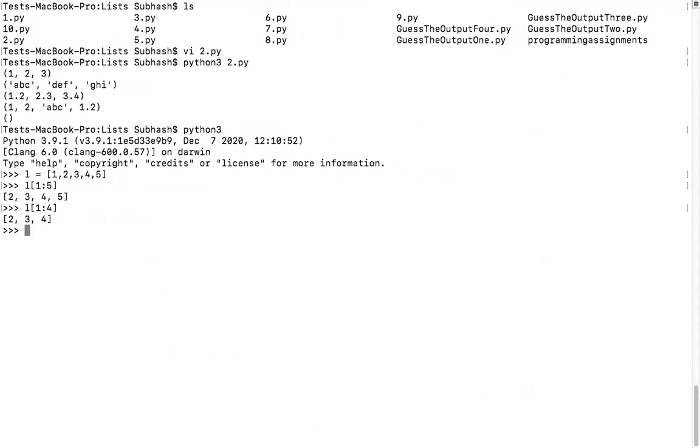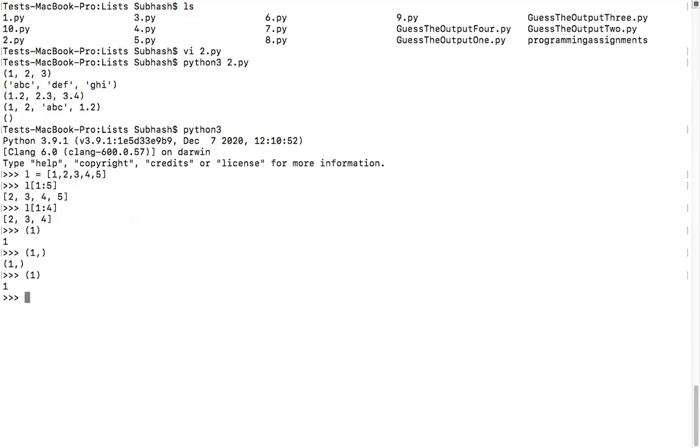Okay. So 1. What is the output? 1. If you want to make it look like a tuple, what do you have to do? If you want to give me the tuple output, I have to put a comma. If you put a comma, only then your interpreter will know that you are trying to create a tuple. Did you see that? Now it becomes a tuple. Did you understand this? There is a difference. It's a very important interview question. Can you please make a note of it? Just by writing 1, it will not be considered a tuple. That's what I'm trying to tell you.